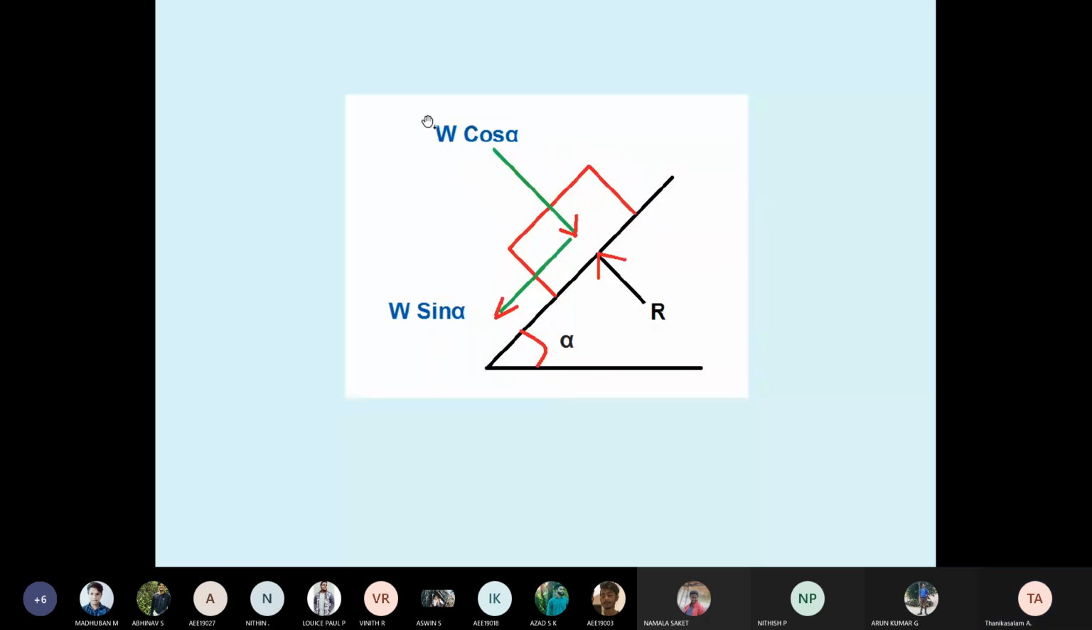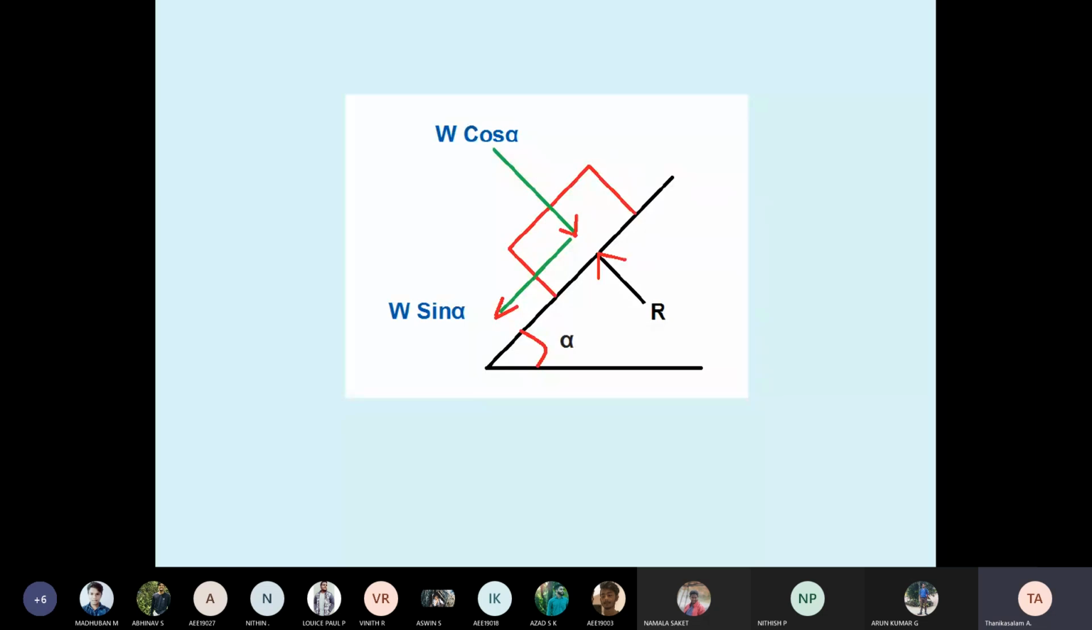Okay, so these are the steps. First step: any block on an inclined surface, W cos alpha acts along the y-axis direction, vertical downward. W sin alpha acts in the minus x direction. Okay. Then the reaction, no, every body has a reaction, and the reaction is upward. So this is the inclined surface. First concept: inclined, so we resolve the weight in the XY direction.